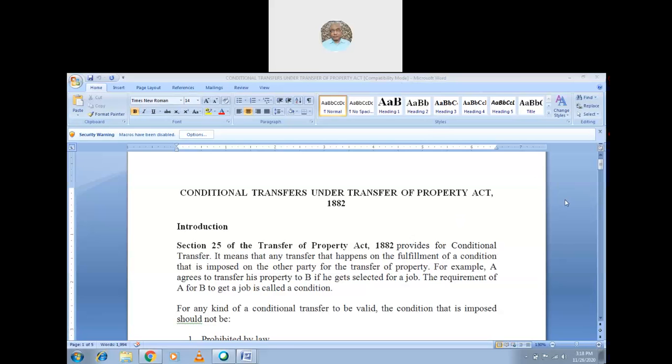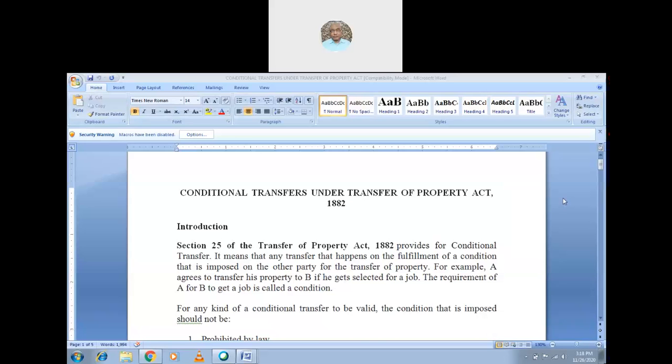Conditional transfer under the Transfer of Property Act 1882. Introduction: it comes under Section 25. Section 25 of the Transfer of Property Act 1882 provides for a conditional transfer. It means that any transfer happens on the fulfillment of a condition that is imposed on the other party for the transfer of the property.